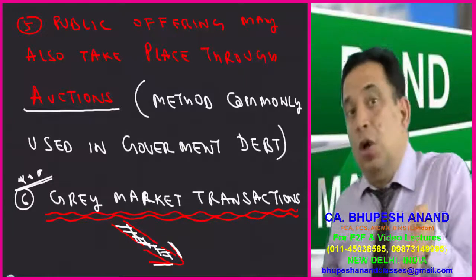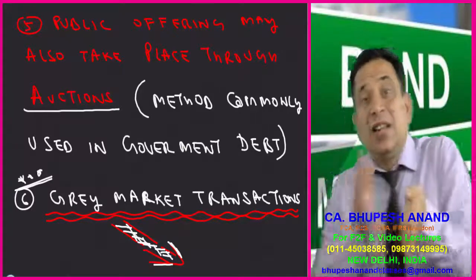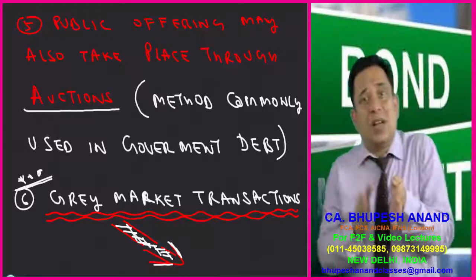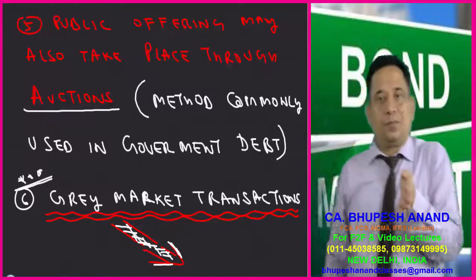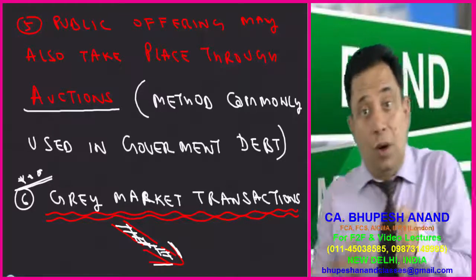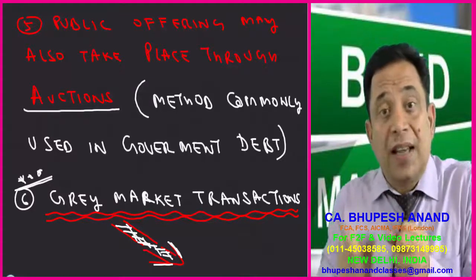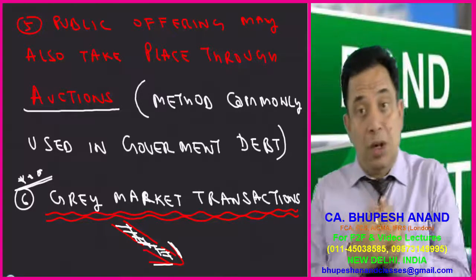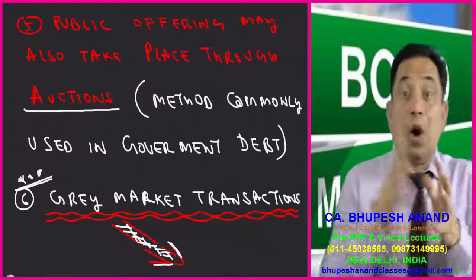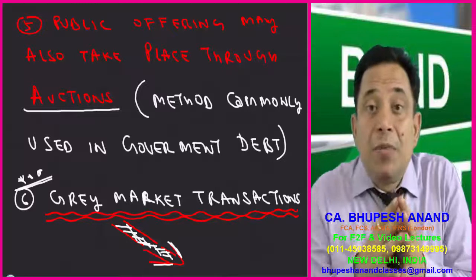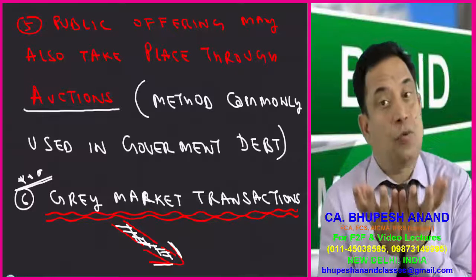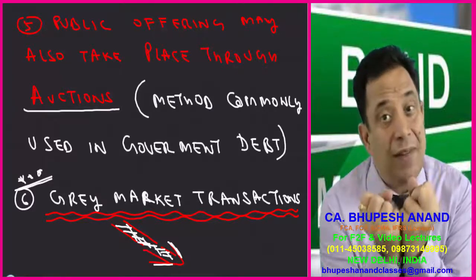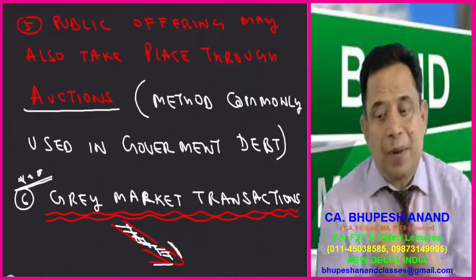So I have told you auctions, and generally this process of auction is considered whenever the government wants to issue debt. Whenever the government wants to take a loan, for example, when the US government wants to raise a loan, generally it is traded through the mechanism of auctions, and auctions are of two types, but we will calculate the average price of that, and that is on a single price.